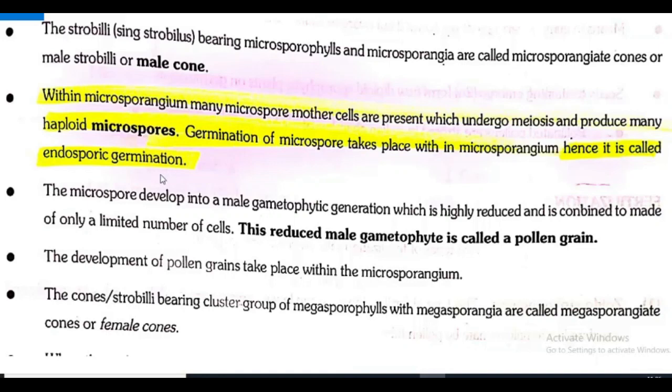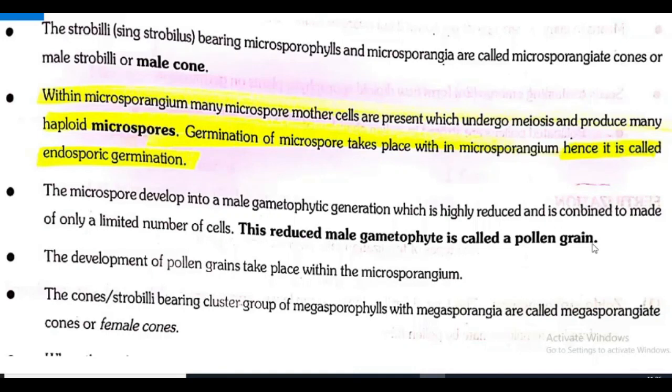Yes, endosporic germination. The microspore develops into a male gametophytic generation which is highly reduced and is confined to only a limited number of cells, and this reduced male gametophyte is called pollen grain.